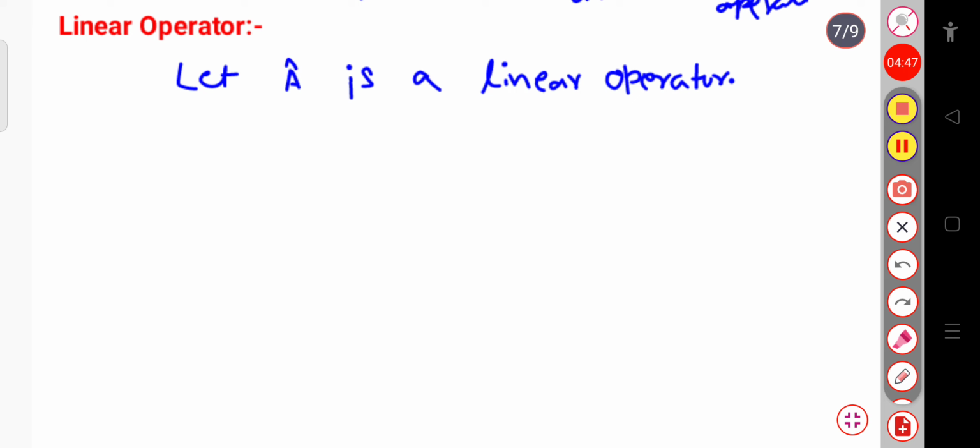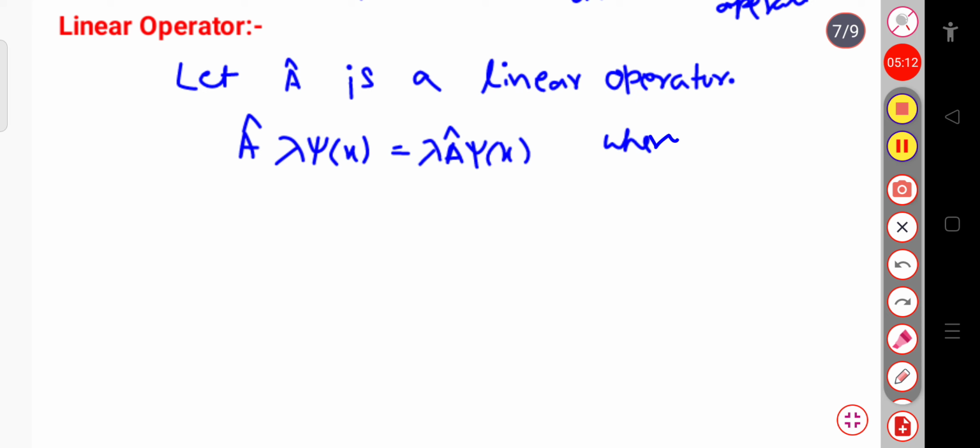If I write a cap acting on some constant lambda into psi of x, then that will be equal to lambda, taken outside as a constant, times a cap acting on psi of x. That is, after taking lambda outside, I have to operate a cap on the wave function psi, where lambda is a constant.